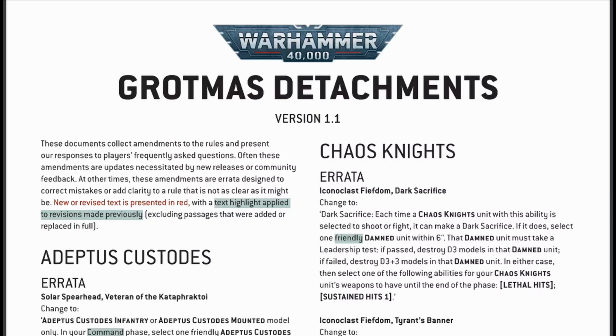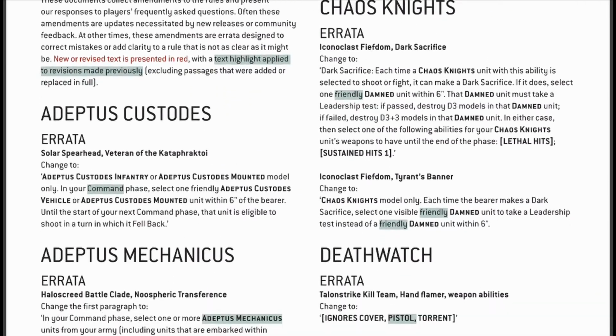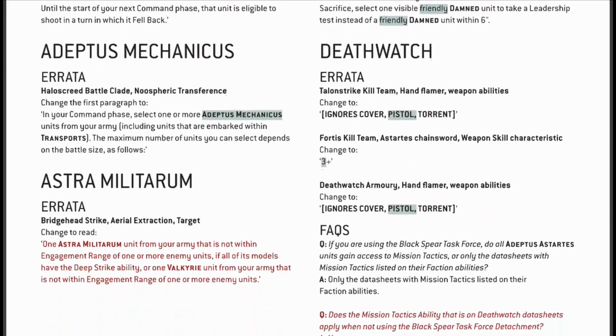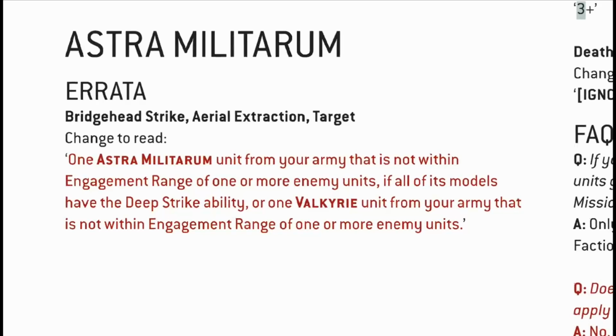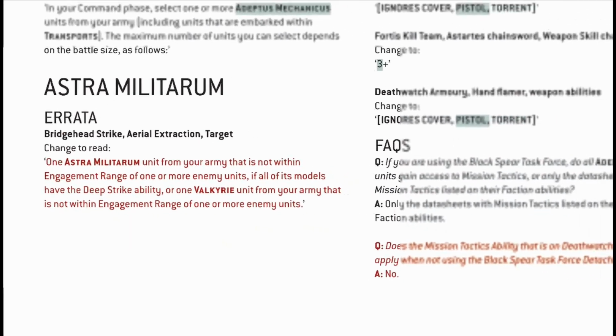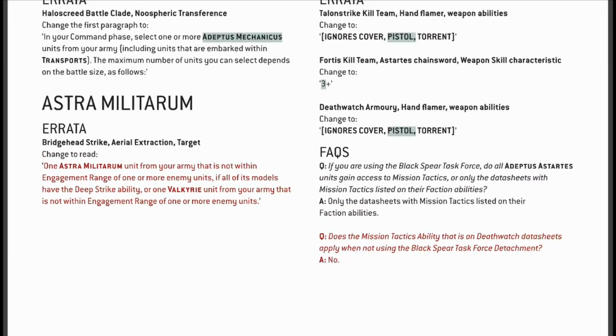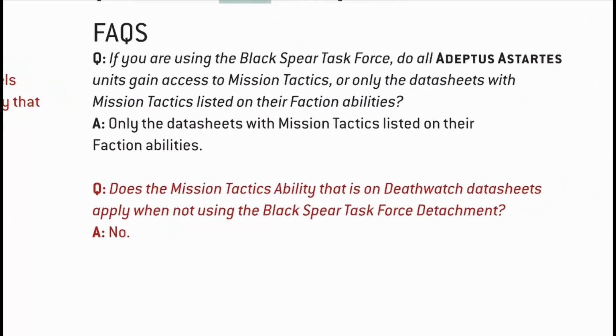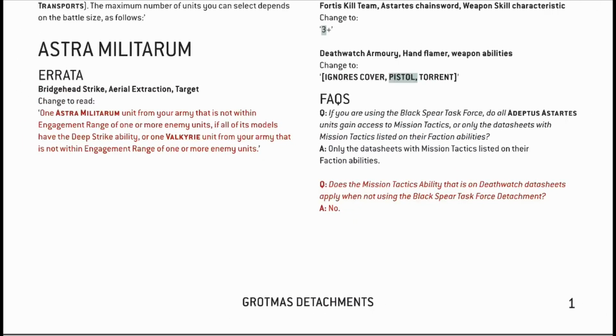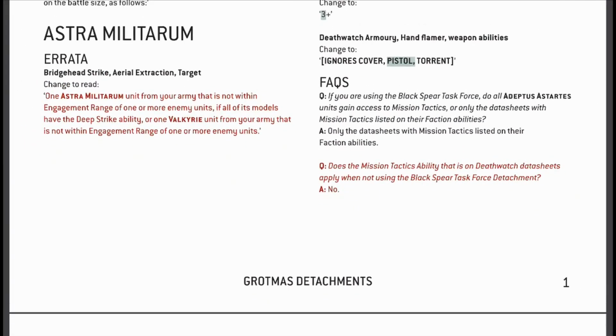And we also have some facts about the Grotsmas detachment that Jules seems to put a bit of effort into, and quite a lot of changes have been seen recently, as you can see. Okay, I can understand the facts related to the Astra Militarum, because the referral has changed with the release of the new codex. About the part for the Deathwatch, since it has had some trouble, because a lot of things related to the Deathwatch were updated in the previous month, I can understand eventually.